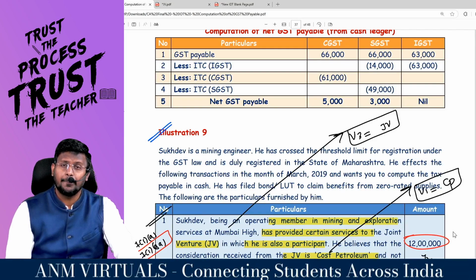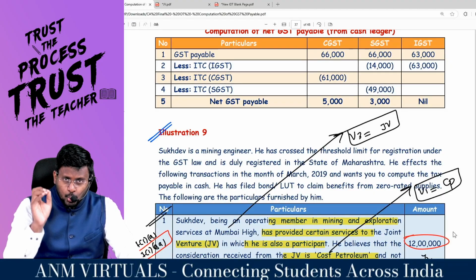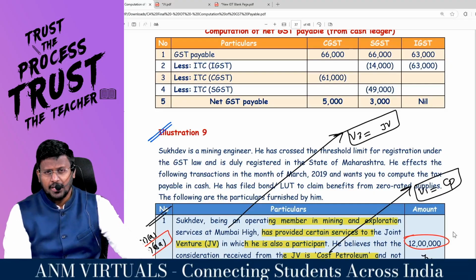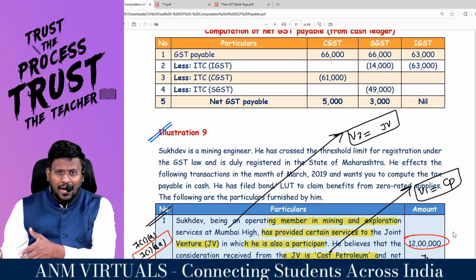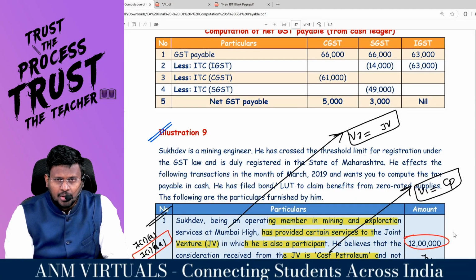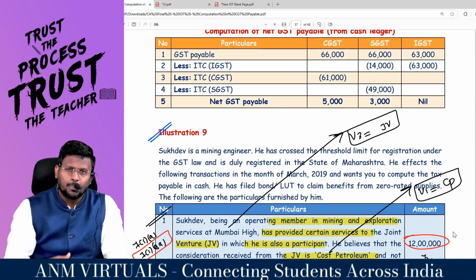Still, we have a lot of time. Plan your time properly and use the computation of GST payable. Nearly 20 questions have been uploaded in the workbook and I'm nearly at the 10th question. So utilize those videos for your preparation.